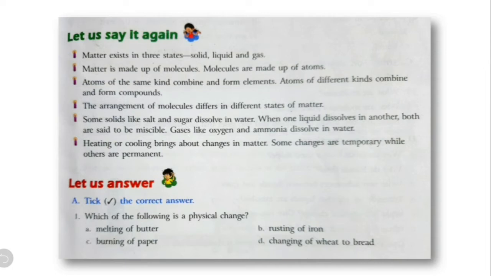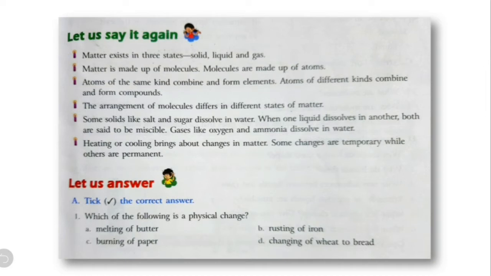Heating or cooling of a material changes the state of matter. So if you heat the solid, it will get converted to liquid. If you heat the liquid, it will get converted to gas, and vice versa is also true. If you cool the gas, it will get converted to liquid, and if you cool the liquid, it will get converted to solid.